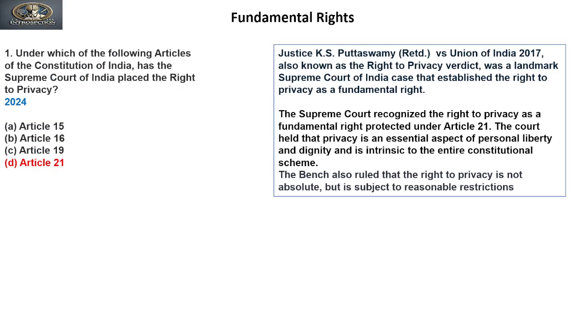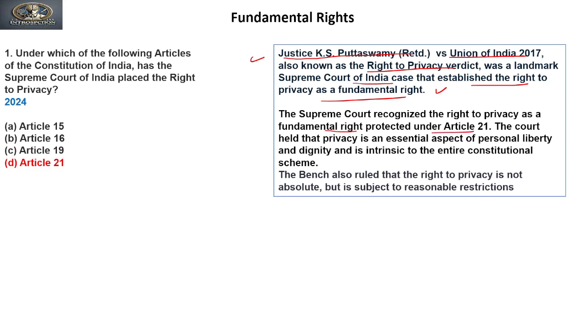So here you can see that the case Justice K.S. Puttaswamy versus Union of India, 2017, also known as the right to privacy verdict, was a landmark Supreme Court of India case that established the right to privacy as a fundamental right. The Supreme Court recognized the right to privacy as a fundamental right protected under Article 21.